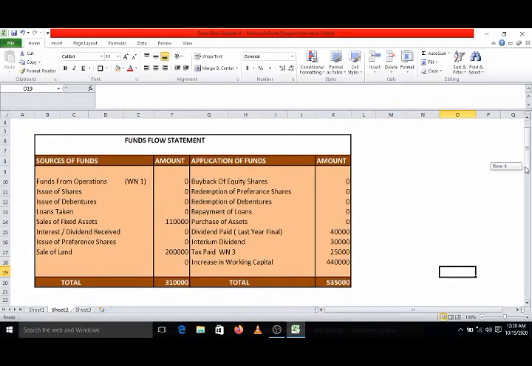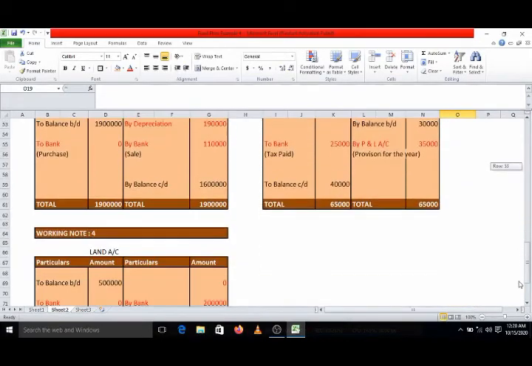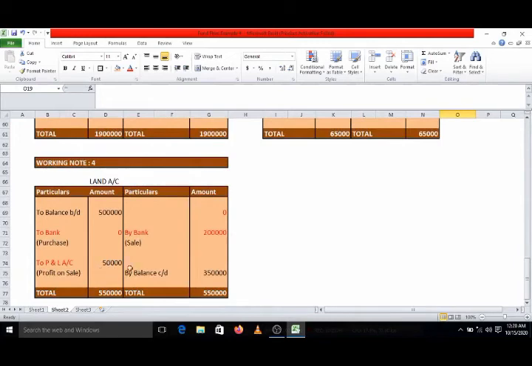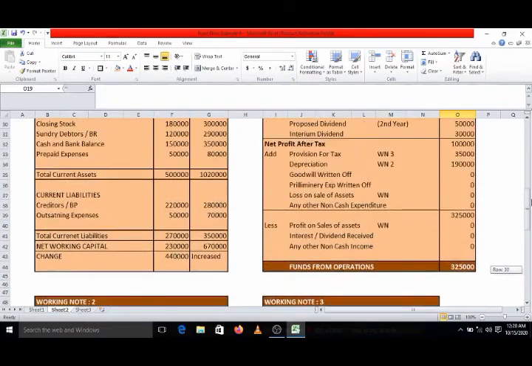Now what remains? That is a profit on sale of land, this 50,000. Where will its effect go? That will have to be considered while preparing funds from operations. As in funds from operation, this amount has been credited to profit and loss because it is profit, but we have to nullify that effect.